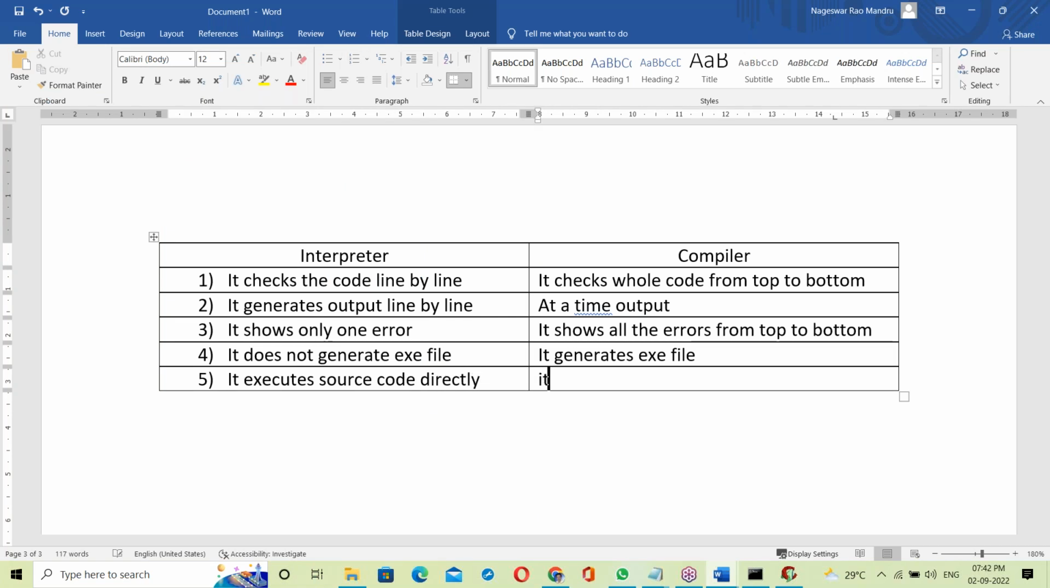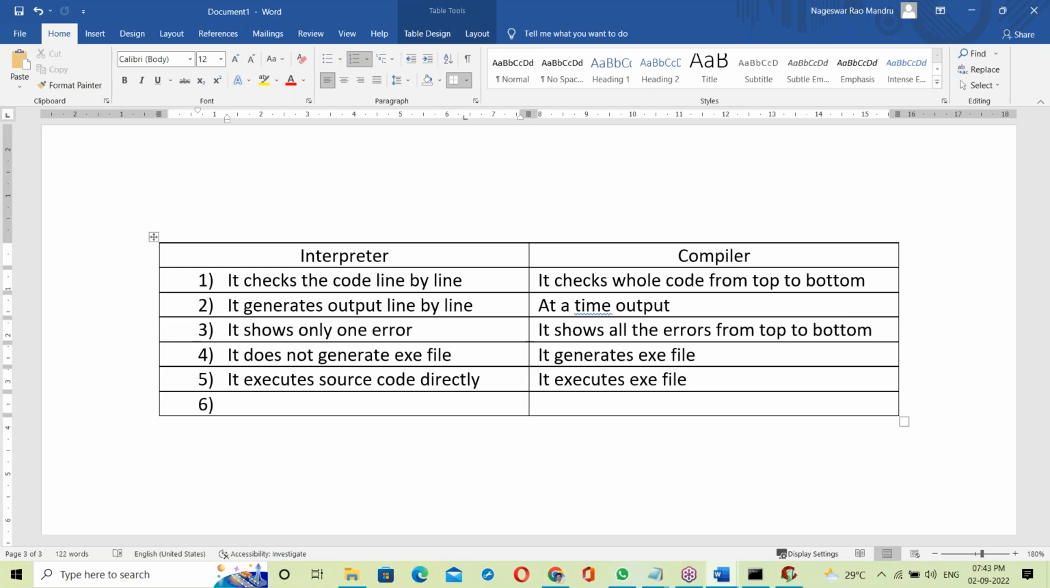Compiler, it executes the exe file. So the interpreter executes source code directly, and the compiler executes the exe file. Okay, right?